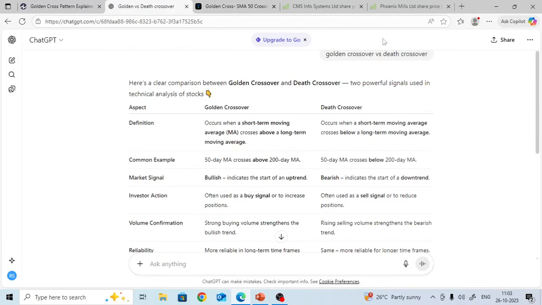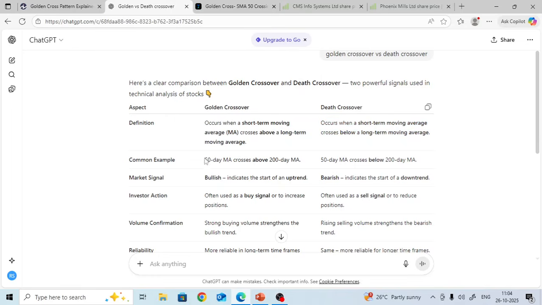If I type in ChatGPT, golden crossover versus death crossover, what does it say? Definition: golden crossover occurs when a short-term moving average crosses above the long-term moving average. Death crossover occurs when a short-term moving average crosses below the long-term moving average. That's what we discussed.